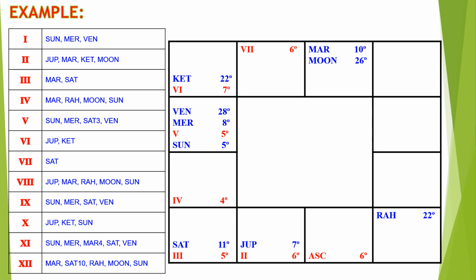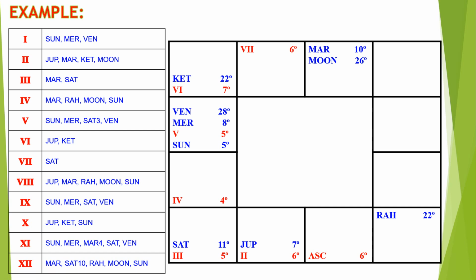Here, the eighth bhava has the combination of Jupiter, Mars, Rahu, Moon, and Sun. Jupiter is aspecting the eighth bhava. Mars is in the eighth bhava. Rahu is in conjunction. Moon is also in the eighth bhava, and Sun is in conjunction with the eighth bhava. But here the Sun is in a very low percentage, so it will not work for the eighth bhava. It will only work for the ninth bhava. So for the eighth bhava, we can ignore the Sun.